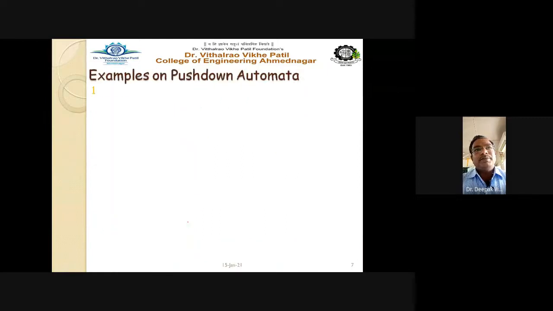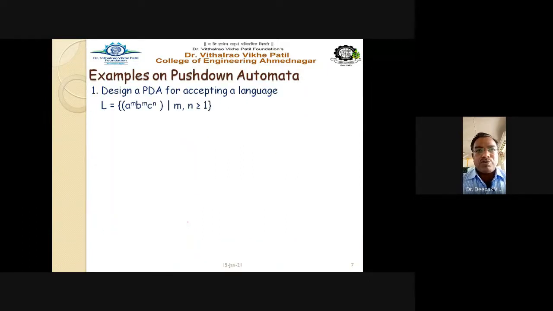So let us see some more examples on pushdown automata. Design a PDA, so see carefully. Design a PDA for accepting a language, and the language is defined as capital L equal to a raised to m, b raised to m, c raised to n, where m and n are greater than or equal to 1. So the number of A's followed by the number of B's are the same, but C has any number.